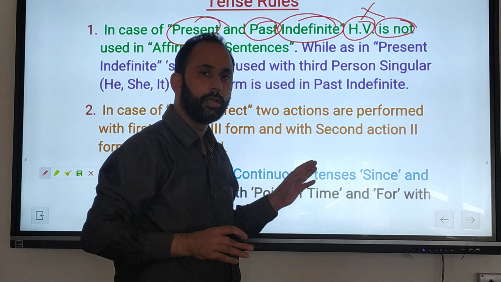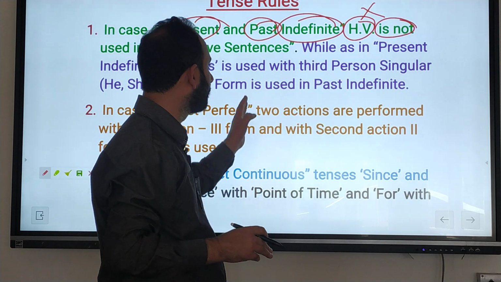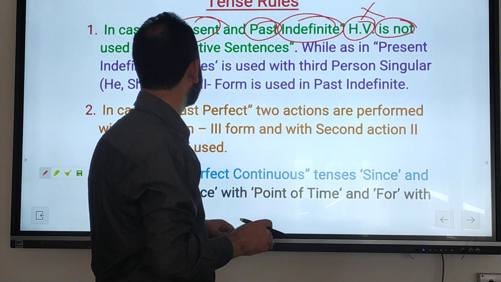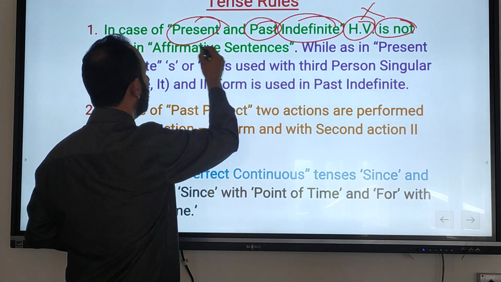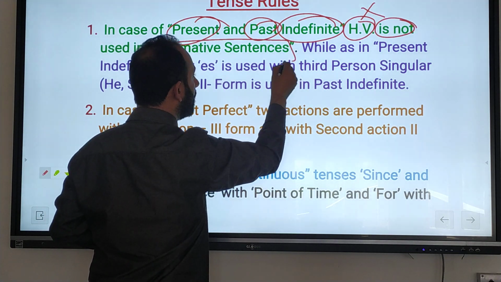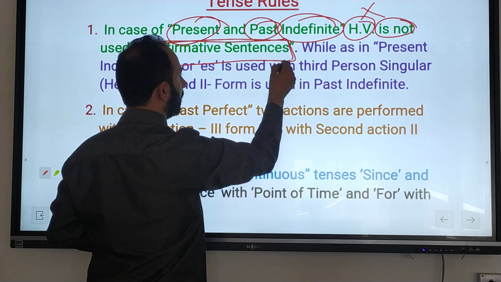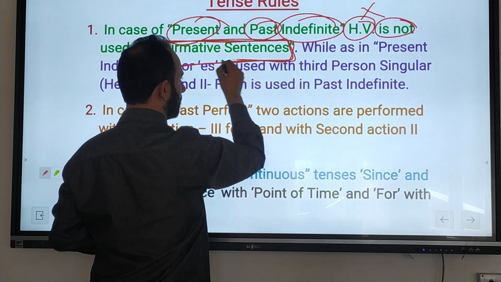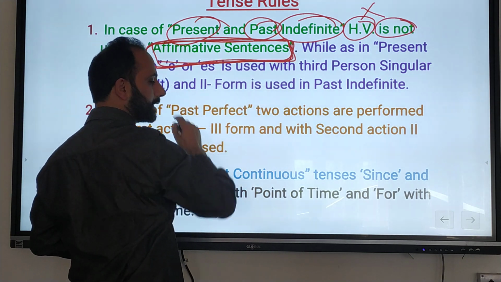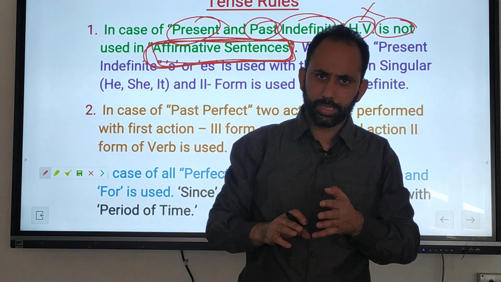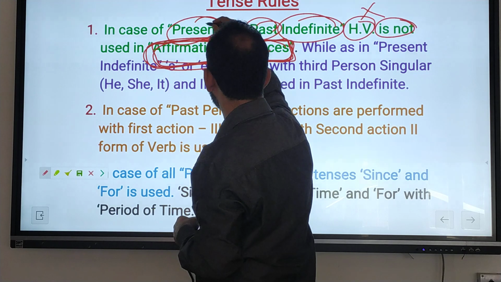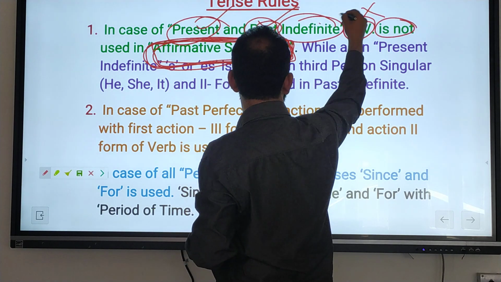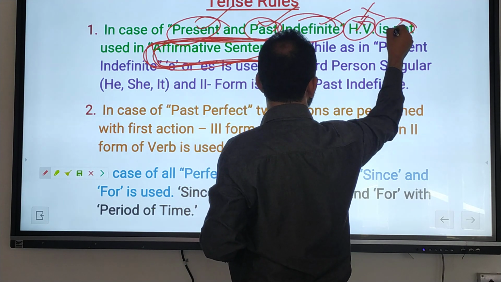Here I say, rule or exception, that helping verb is not used with present indefinite and past indefinite, but with whom? You have to remember: only with affirmative sentences. In other words, with affirmative sentences of present and past indefinite, helping verb is not used.